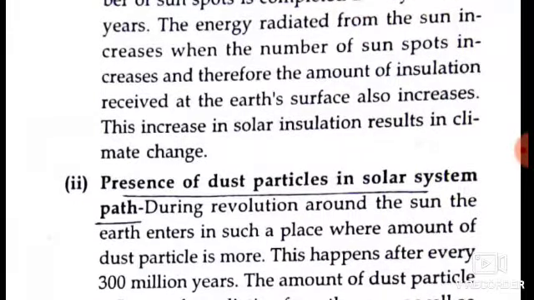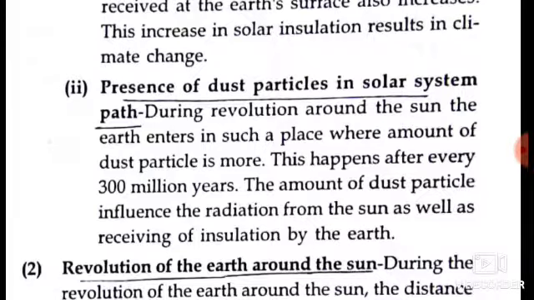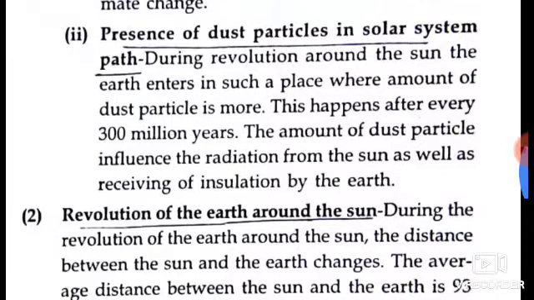Presence of dust particles in the solar system path. During a revolution around the Sun, the Earth enters a place where the amount of dust particles is more. This happens after every 300 million years. The amount of dust particles influences the radiation from the Sun, as well as the receiving of insolation on Earth.